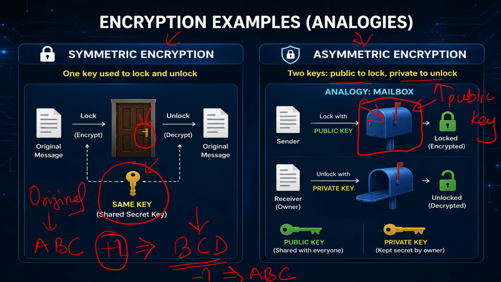But the owner of the mailbox will have the private key, the key of the mailbox. They can open it and read the message. So the mailbox works on public key for encryption and private key for decrypting the message.